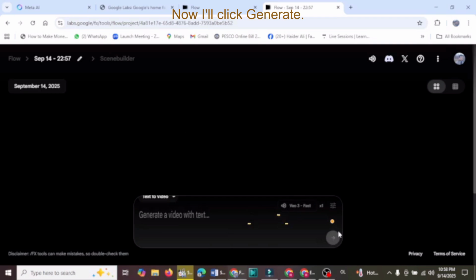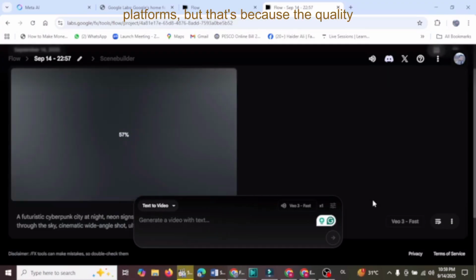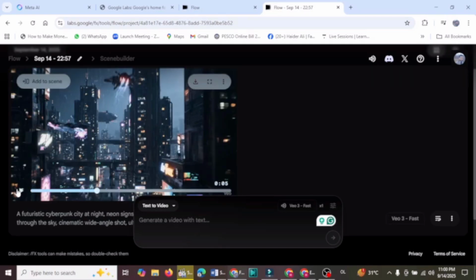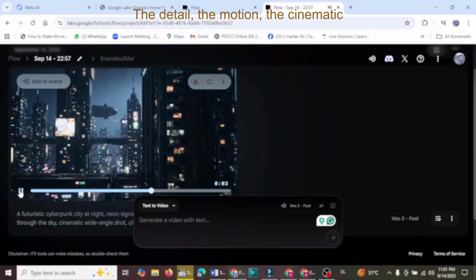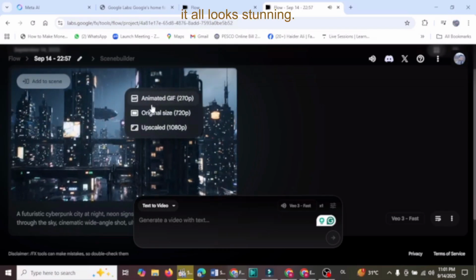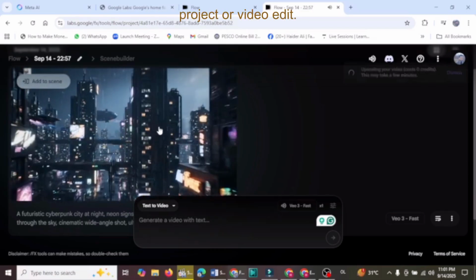Now I'll click Generate. It takes a little longer than the other platforms, but that's because the quality is much higher. And here it is. Within just a few seconds, we've got a full AI-generated video of our futuristic cyberpunk city. The detail, the motion, the cinematic quality, it all looks stunning. And this can now be used directly in any project or video edit.